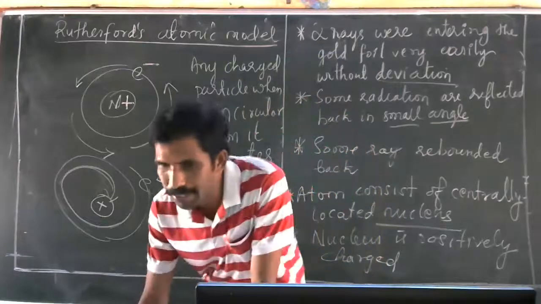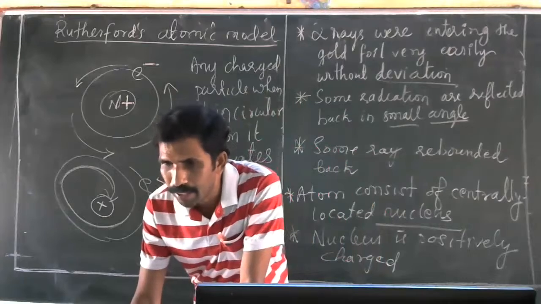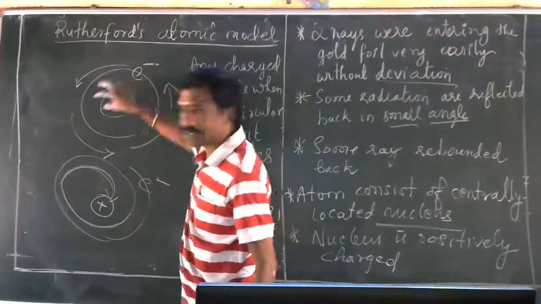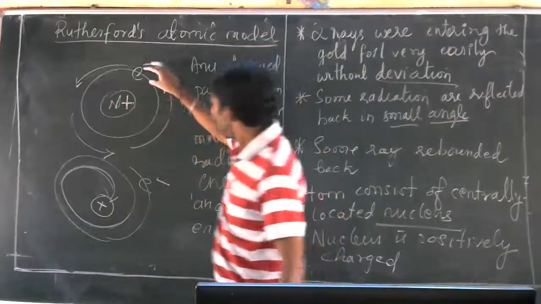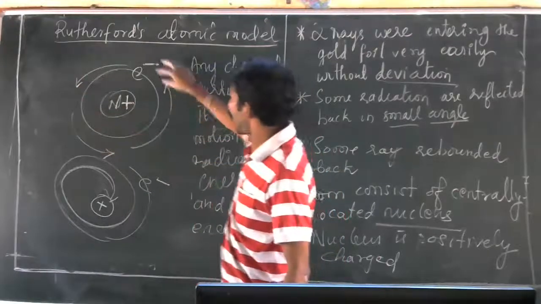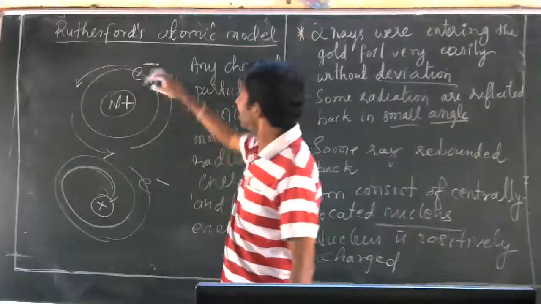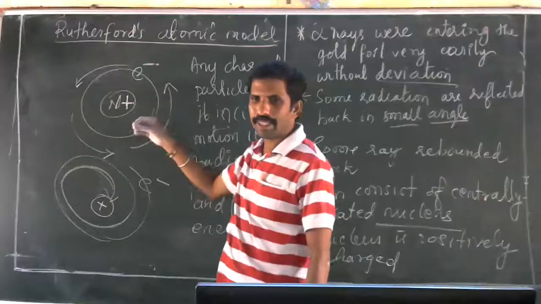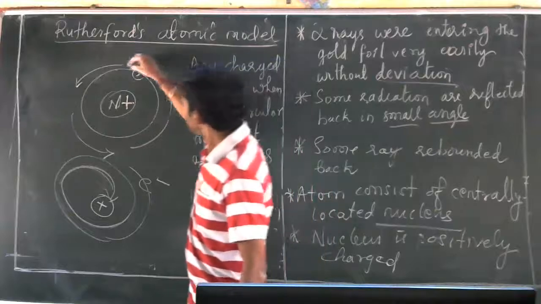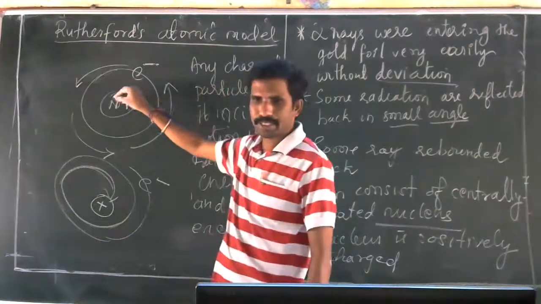Last point means, I told you electrons, Shreya, revolve around the nucleus like this in a circular path. Any charged particle in circular motion actually loses energy and falls towards the nucleus.